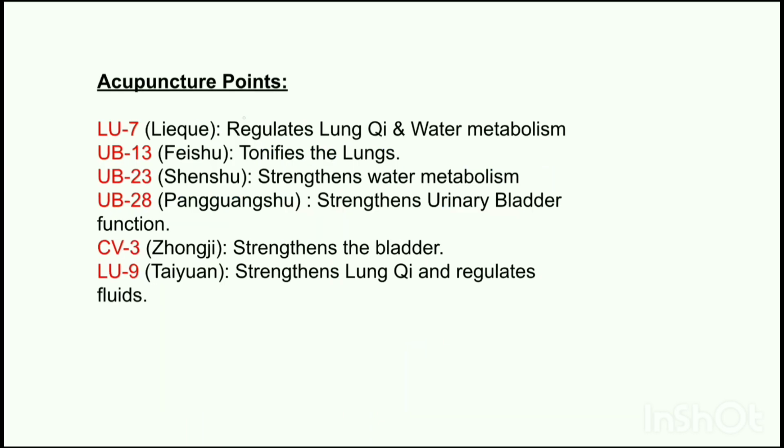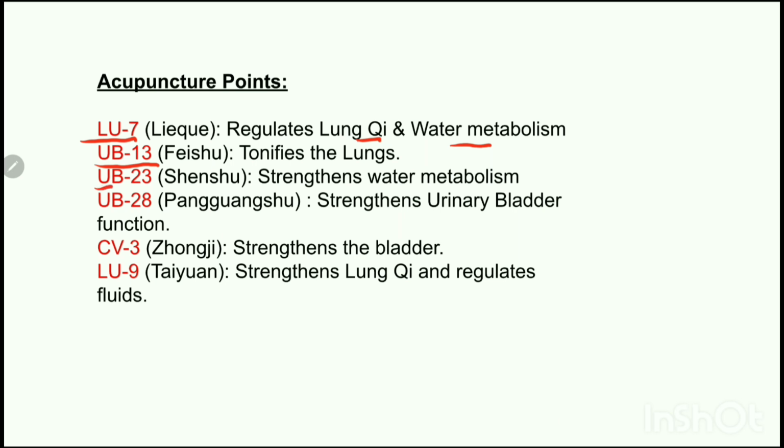Now, here are some acupuncture points that we can use. The first one is lung 7. It will regulate the lung chi and water metabolism. It will also strengthen the lungs' function to support urination. We can use urinary bladder 12, which will tonify the lungs. It will also boost chi circulation and immune function.